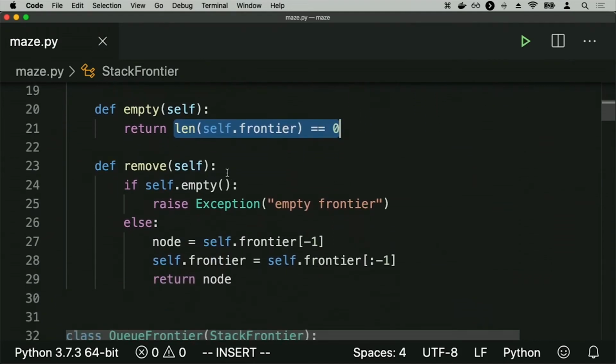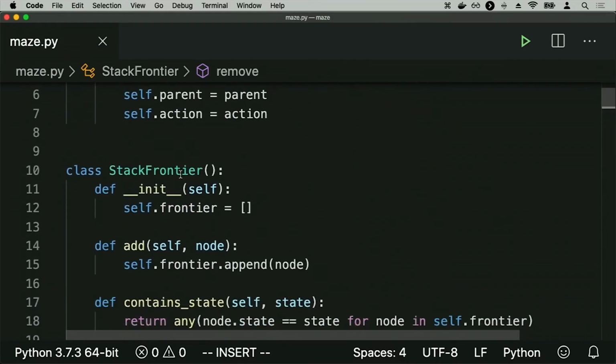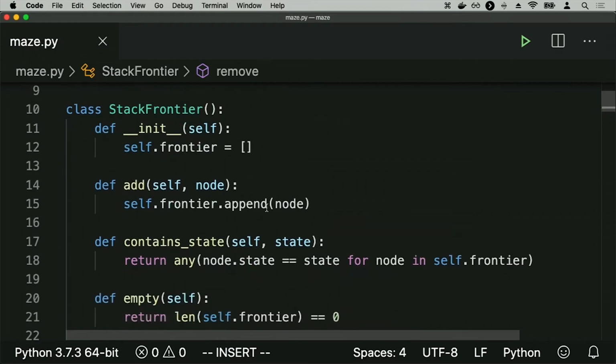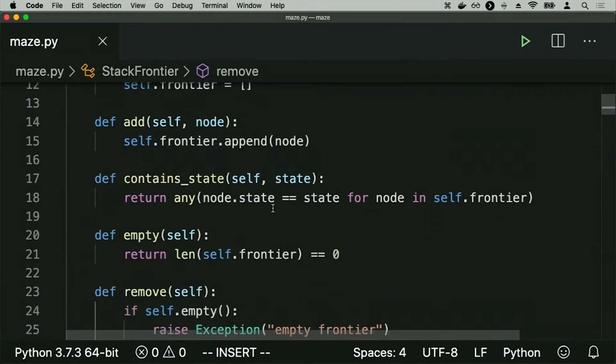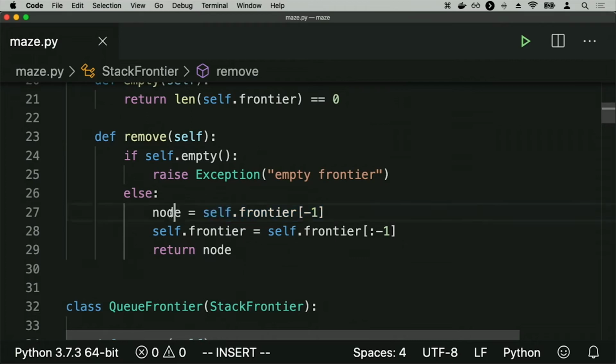And then I have a function for removing something from the frontier. I can't remove something from the frontier if the frontier is empty, so I check for that first. But otherwise, if the frontier isn't empty, recall that I'm implementing this frontier as a stack, a last in, first out data structure, which means the last thing I add to the frontier, in other words, the last thing in the list, is the item that I should remove from this frontier. So what you'll see here is I have removed the last item of a list. And if you index into a Python list with -1, that gets you the last item in the list. Since 0 is the first item, -1 kind of wraps around and gets you to the last item in the list.